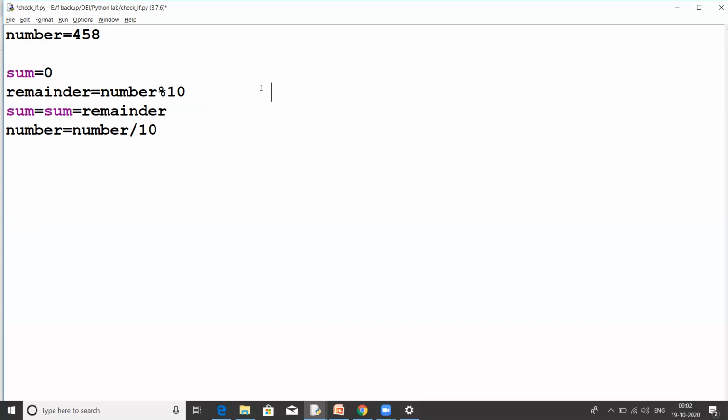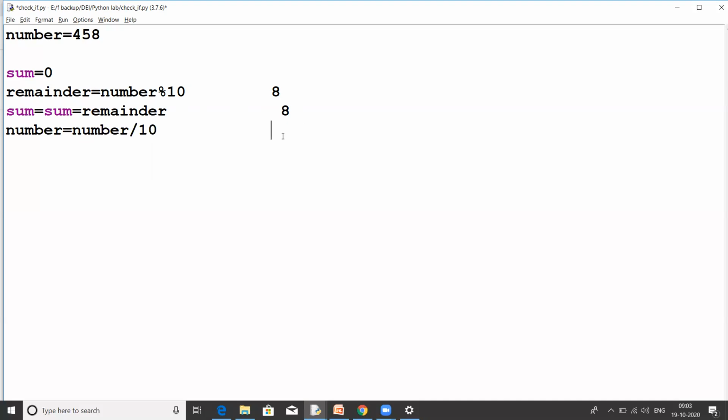Right now the current value of remainder was 8, and the current value of sum was 8. 0 plus 8 was 8.